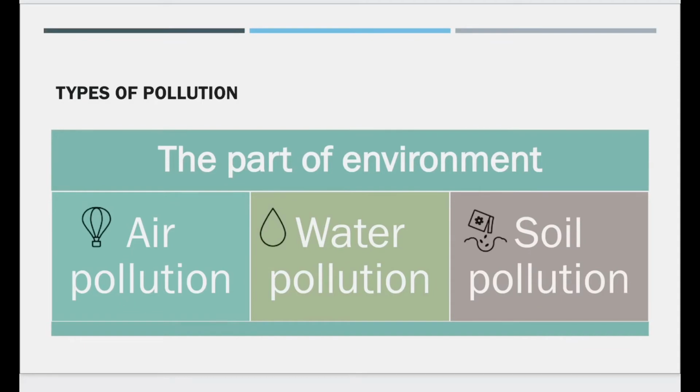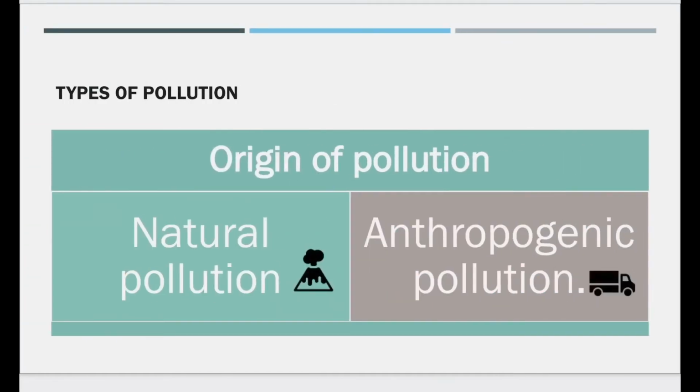Pollutants like sewage and industrial waste make water dirty. Here the hydrosphere is getting polluted. You can say this is water pollution. Pollutants like solid wastes, industrial wastes, radioactive wastes make soil dirty. Here the lithosphere is getting polluted. You can say this is soil pollution. Understood, students?